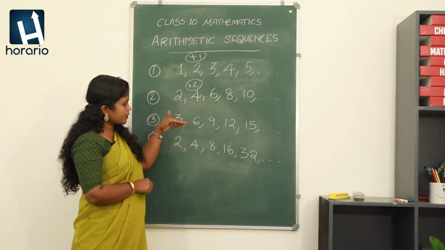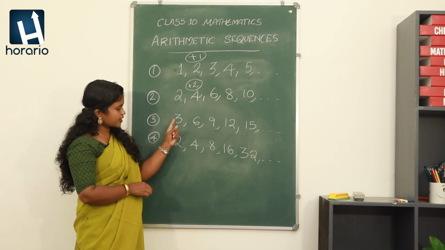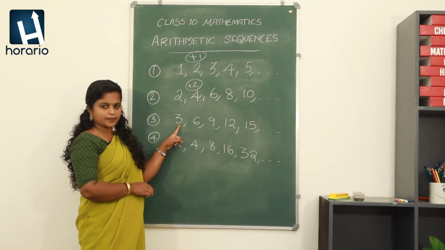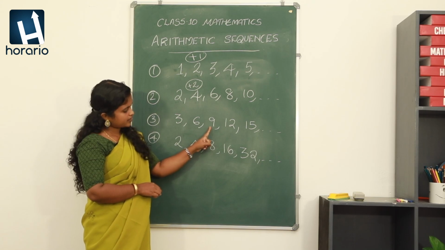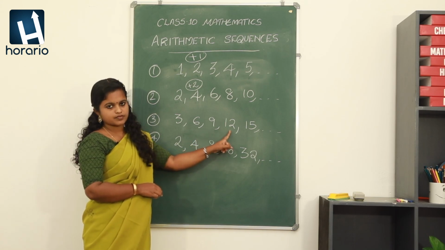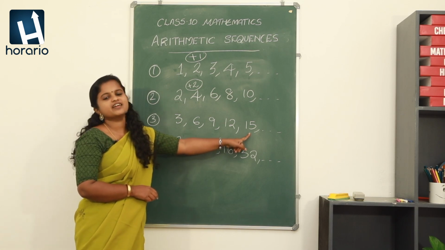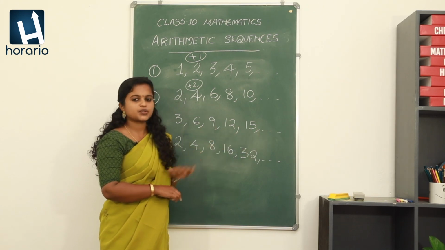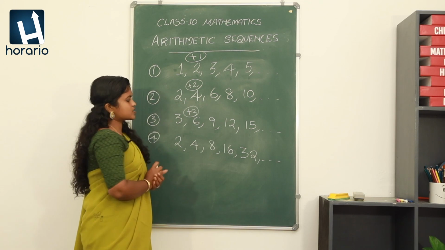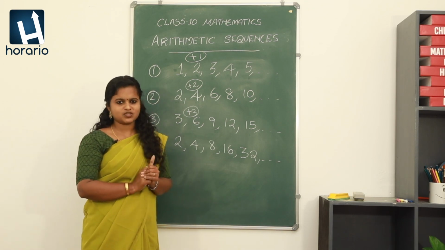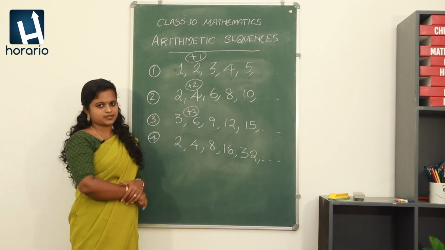Clear? Now what about the third one? Is it like that? Yes, very easy. Here also you can see that first term is 3. Then 3 plus 3, 6. 6 plus 3, 9. Then 9 plus 3, 12. 12 plus 3, 15. Then what about the next term? Yes, very easy. It will be 15 plus 3 equal to 18. Here also we are adding plus 3 to each of the terms in order to get the next term. So that is little interesting, right? Now, well, we are going for the fourth sequence.